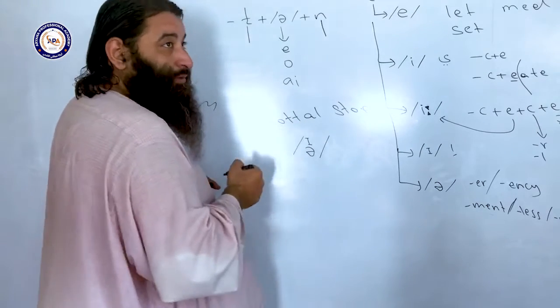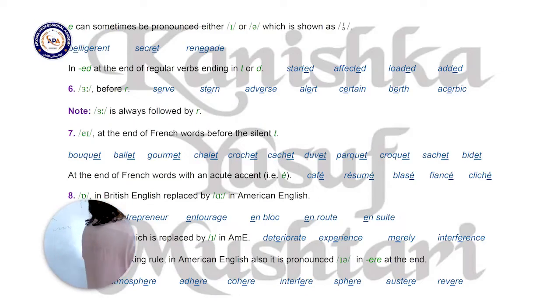For example, the first E in the first word, belligerent or belligerent. And the second E in the second word, secret, secret. And the middle E in the last word, renegade, renegade.